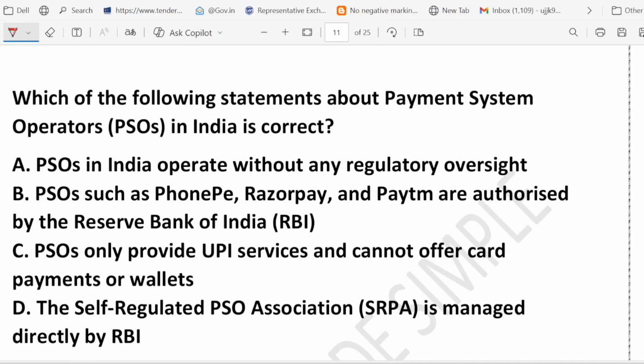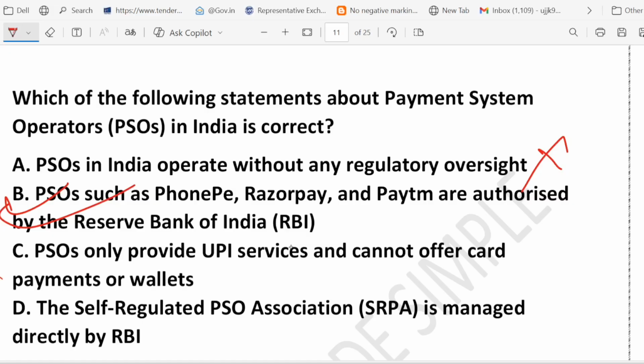Option A is wrong. Why? Imagine if anyone could start a payment app without rules. It would be chaotic, a scam, no security. So RBI regulates PSO to protect the customer. Option B, yes, this is the correct one. RBI gives license to these companies after checking their system, security and compliance. So your money is handled with RBI watch. Option C, this is wrong.